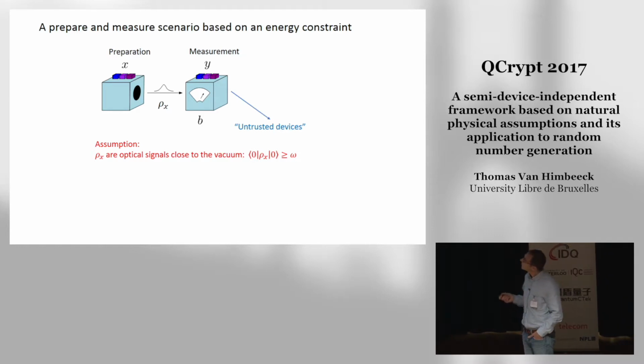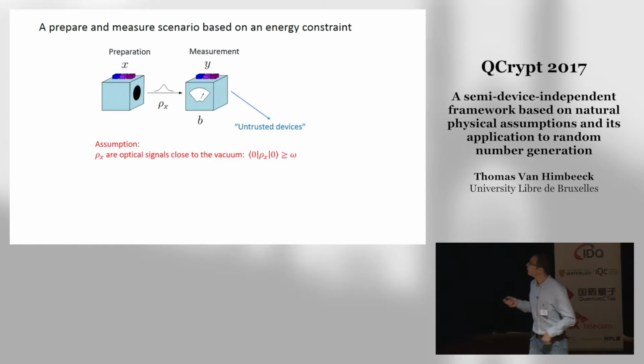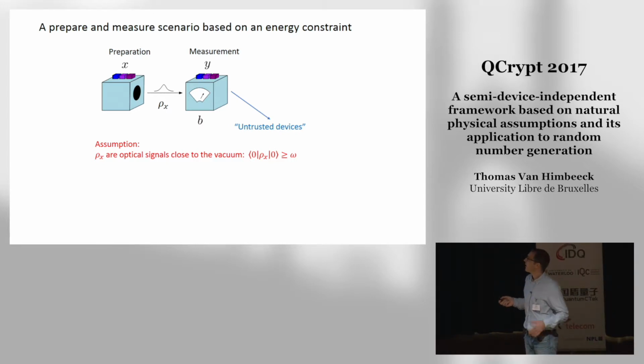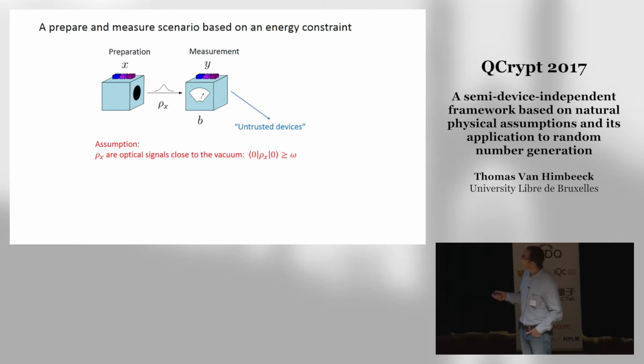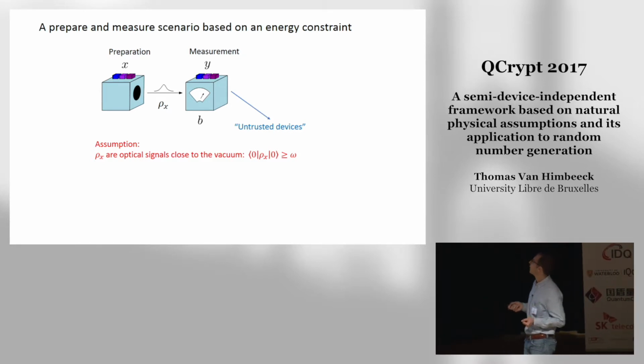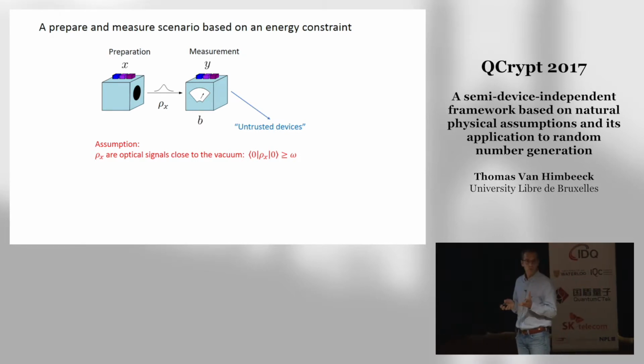So imagine that this box is outputting quantum optical systems, which can be arbitrary multimode systems. Then the assumption is that all the states emitted by the box are close to the vacuum. So the overlap with the vacuum is large. It's bounded from below by some parameter, omega, which you're free to choose. So depending on your implementation, you choose this parameter adequately, but it should be close to 1.